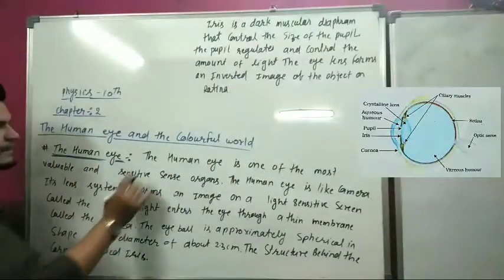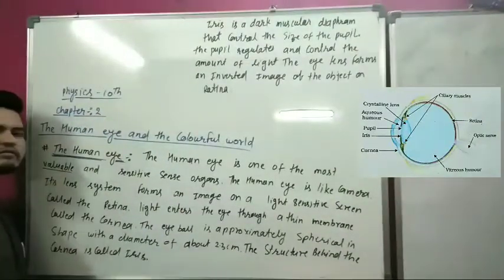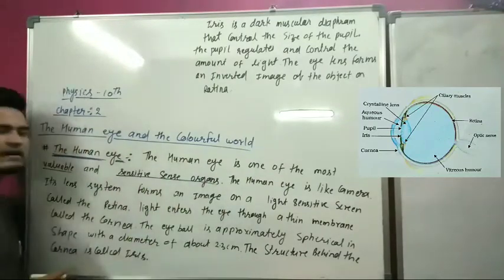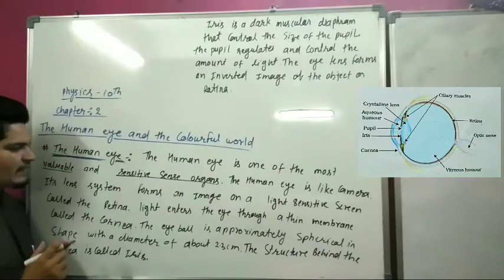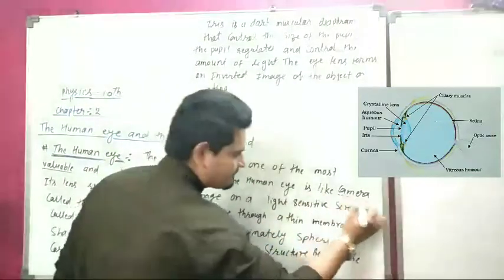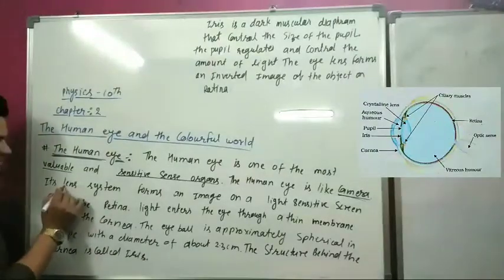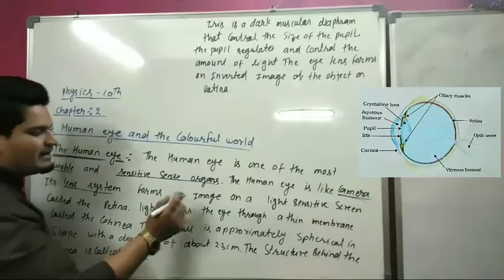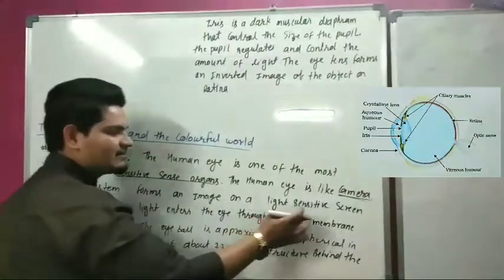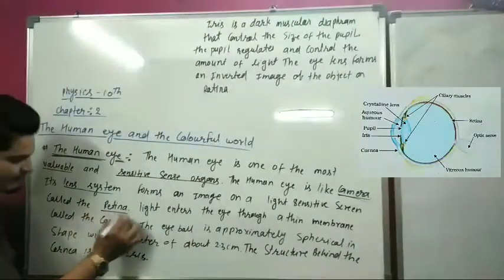The human eye is one of the most valuable and sensitive sense organs. The human eye is like a camera. Its lens system forms an image on a light sensitive screen. This screen is called the retina.